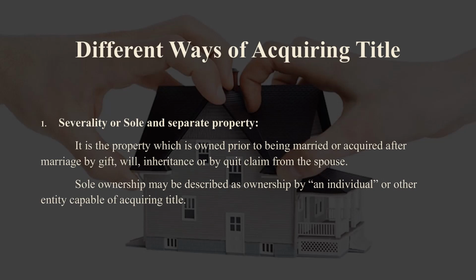First one is severalty, or sole and separate property, which means one and only person is owner of the real property, even after marriage. Sole ownership may be described as ownership by an individual or other entity capable of acquiring title.